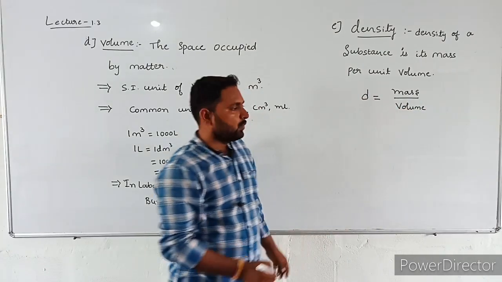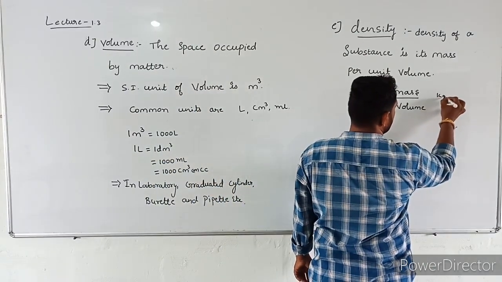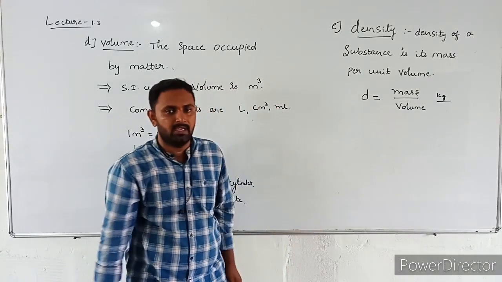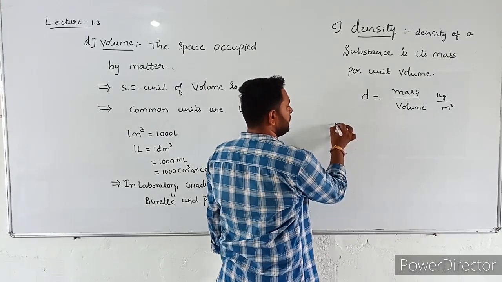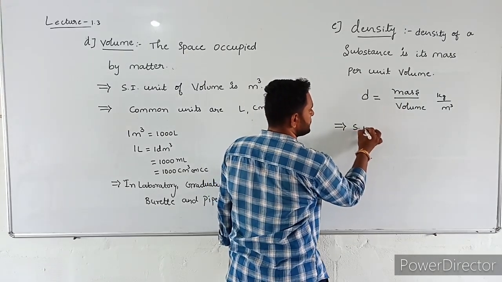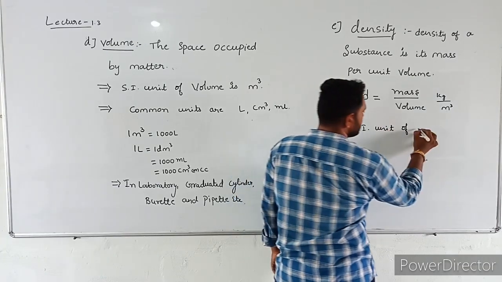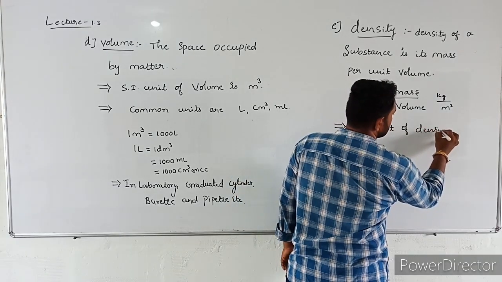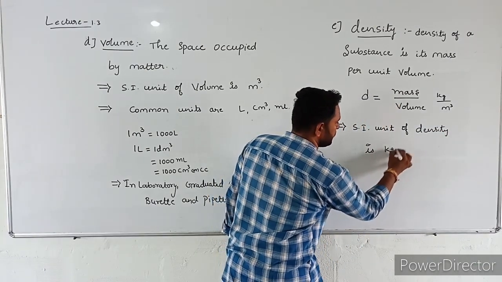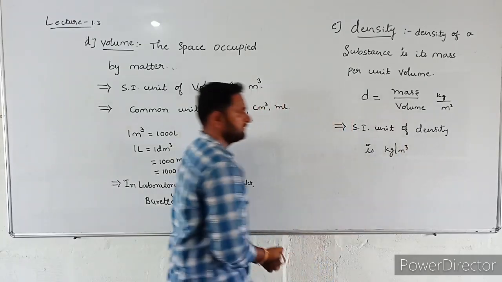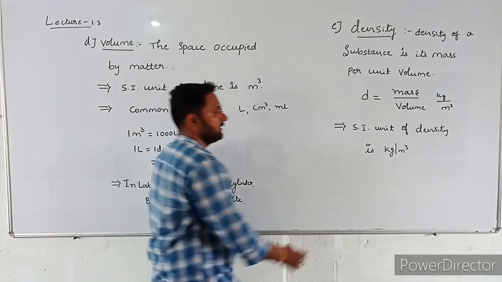Okay, then what is the SI unit of mass? Kg, correct. What is the SI unit of volume? Cubic meter. Now tell me, what is the SI unit of density? The SI unit of density is kg per cubic meter.